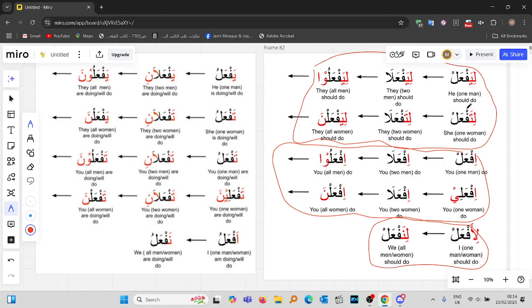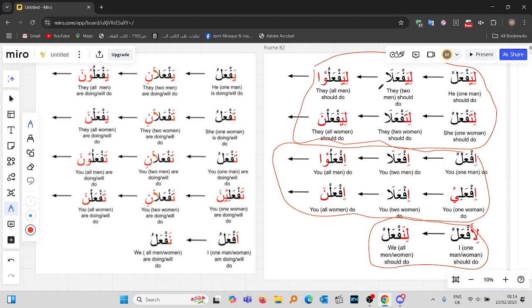Then you go back to the beginning. You do it with the translation. So you say liyaf'al, he one man should do. Liyaf'ala, they two men should do. Liyaf'alu, they all men should do. Litaf'al, she one woman should do. Litaf'ala, they two women should do. Liyaf'alna, they all women should do. If'al, you one man do. If'ala, you two men do. If'alu, you all men do. If'ali, you one woman do. If'ala, you two women do. If'alna, you all women do. Li'af'al, I one man or one woman should do. Linaf'al, we all men or all women should do.